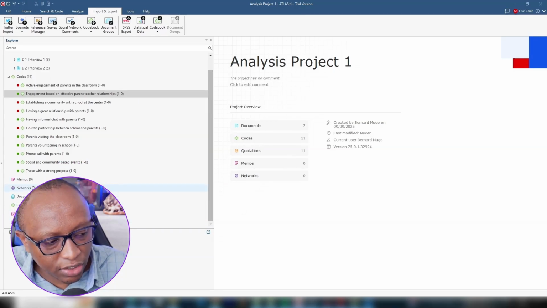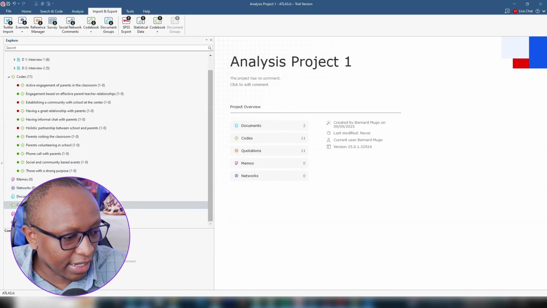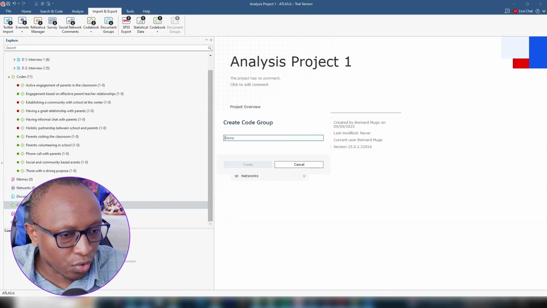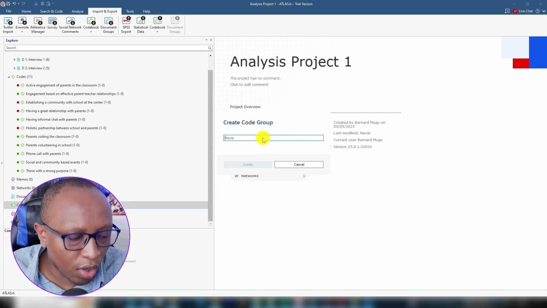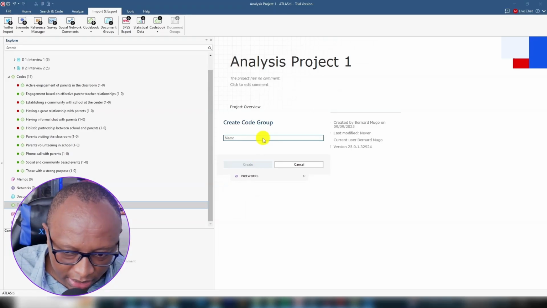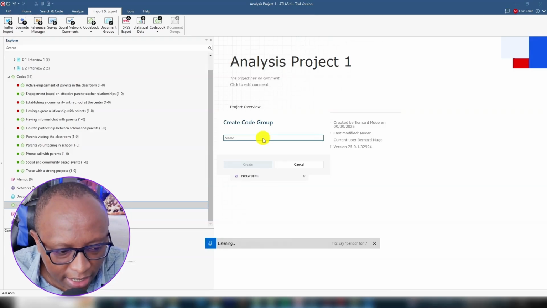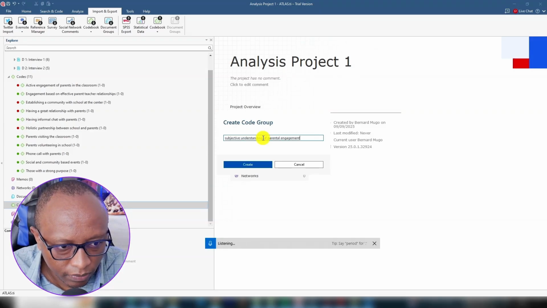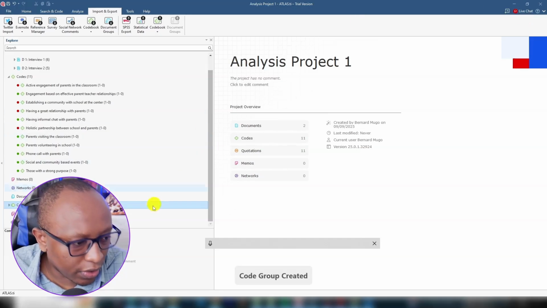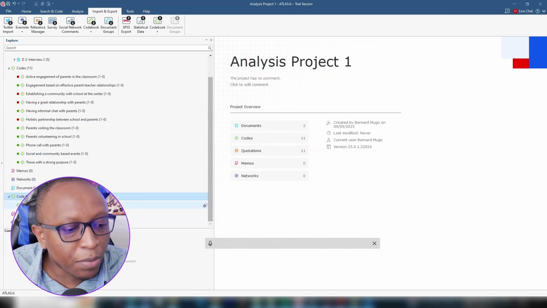Go to the code group section in ATLAS.ti, right click and call this new group. For this code group, I want to call it subjective understanding of parental engagement. Then we go to create. That will be one of our themes.